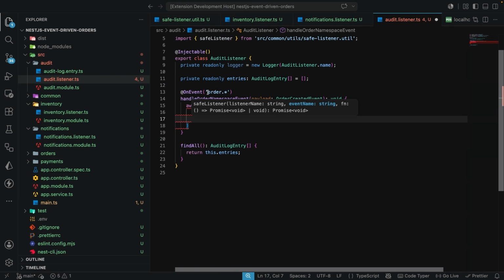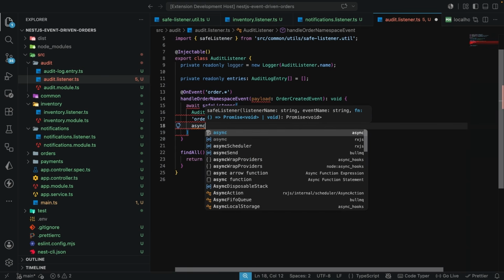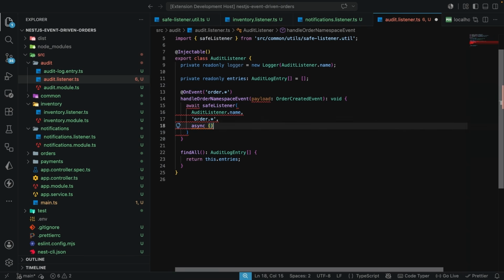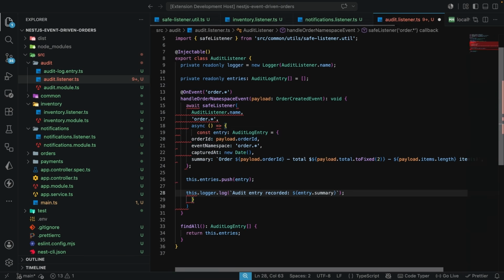And the event name we are going to pass over here is this wildcard. So this is a wildcard. So what we can say here is order dot and star like this. Now the next thing it needs is the function. So over here, I'm going to have the async function here like this. And in here, I'm going to paste the previous code that we had.